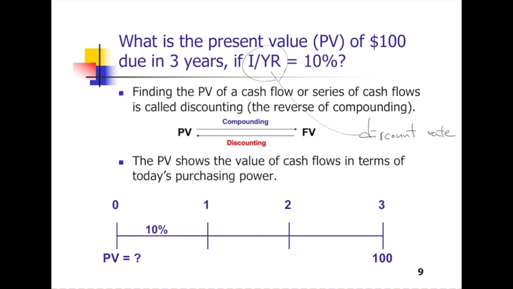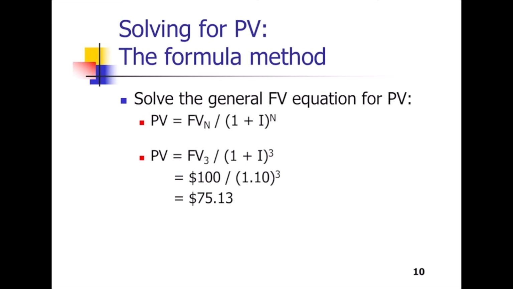So we can draw a timeline like this. 0, 1, 2, 3, $100. Now we are solving for present value, and 10% is the discount rate. Let's solve together. The first, the formula method.